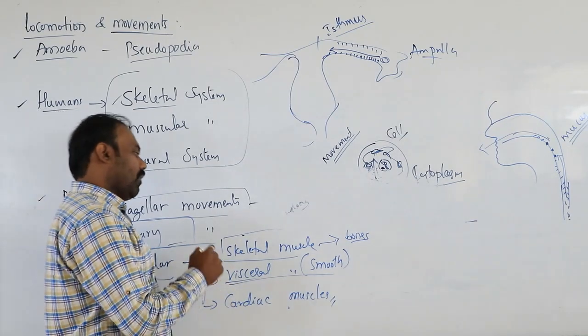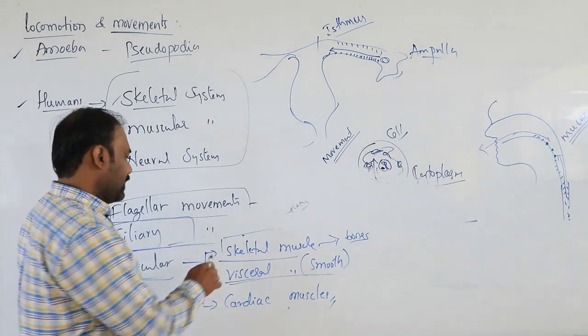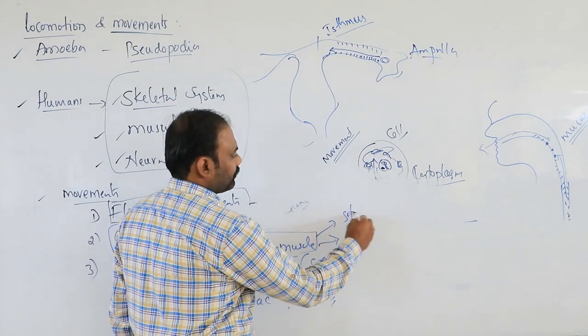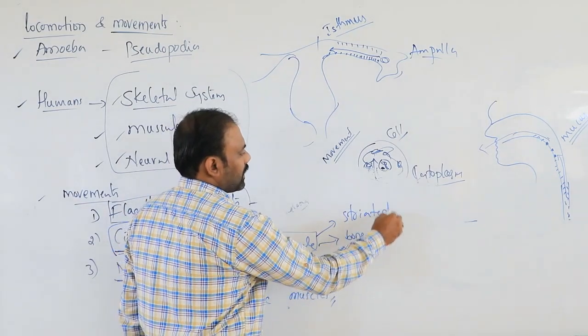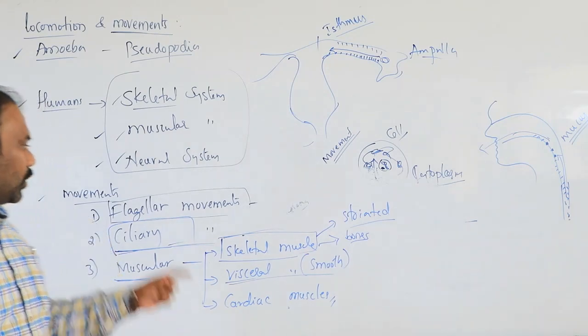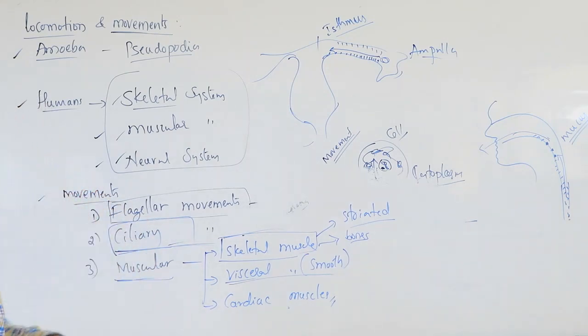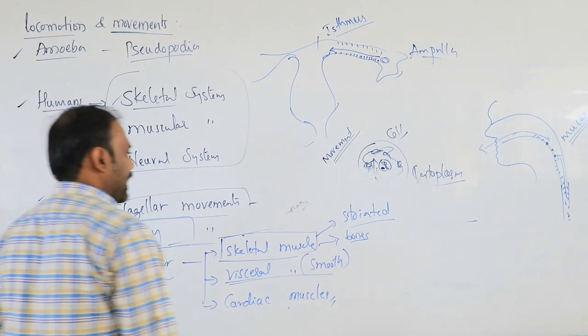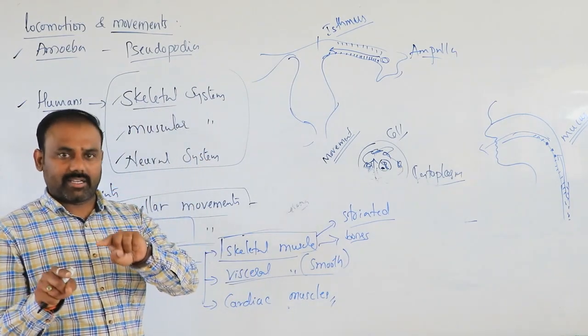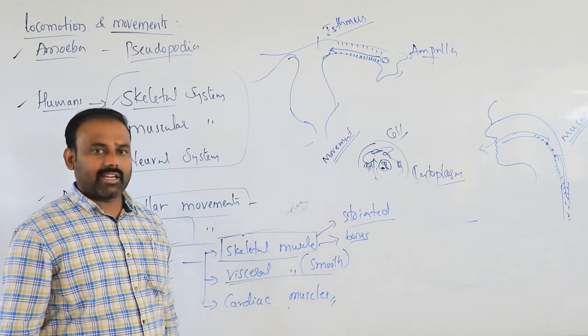And one important thing is that skeletal muscles are also called striated muscles. Striated means those skeletal muscles contain striations, that is, alternate dark and light bands. They are considered striated muscles.